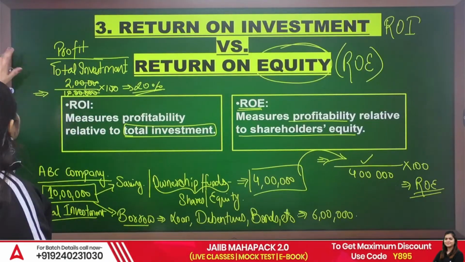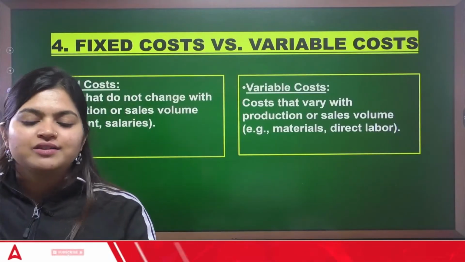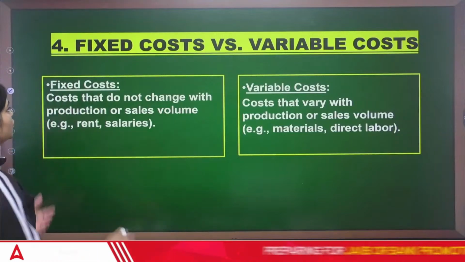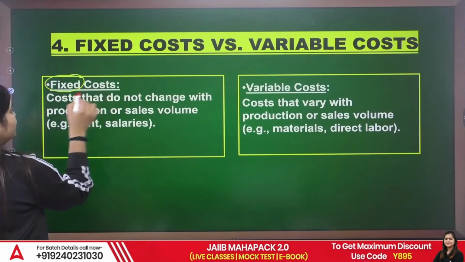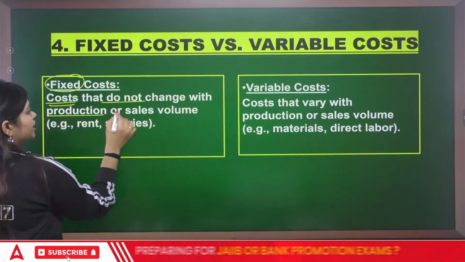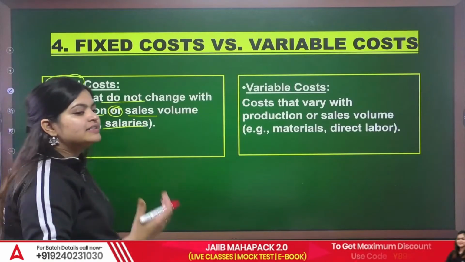Coming to your next term, that is fixed cost versus variable cost. Fixed cost means that type of cost that does not change with the production or sales volume, for example rent and salaries.